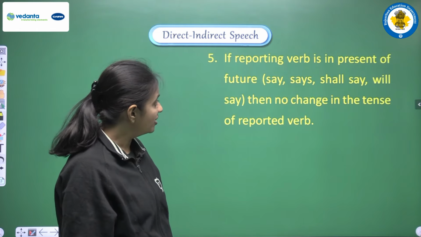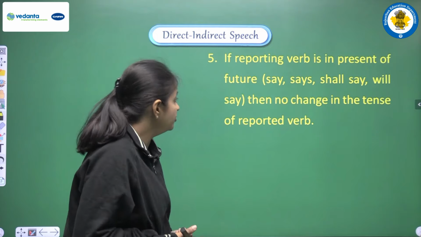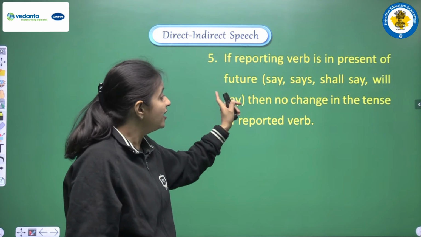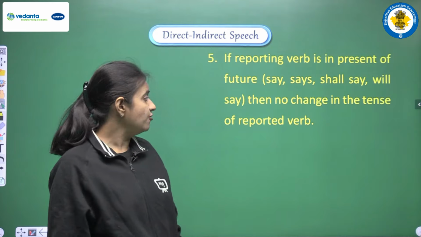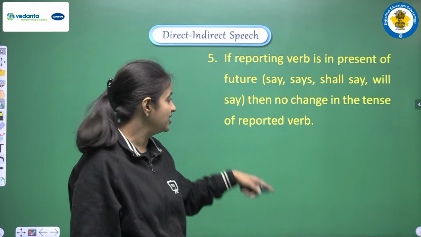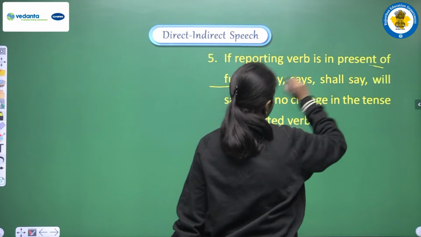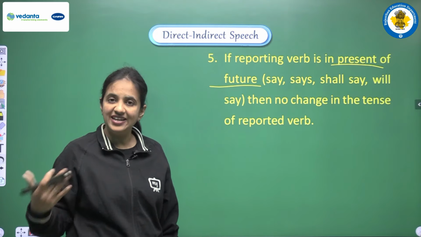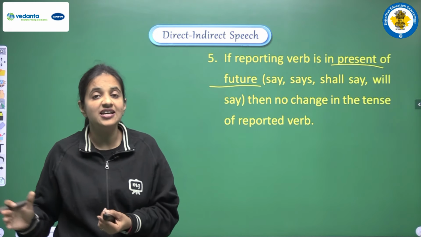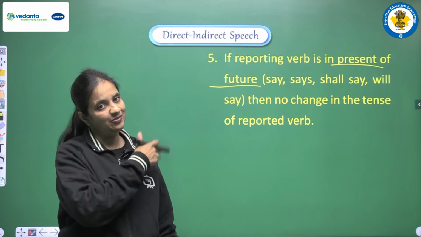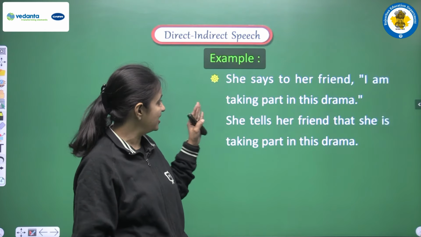Next rule. If the reporting verb is in present or future, like say, says, shall say, will say, then no change in the tense of the reported verb. So this thing we have done already, that if we are having present or future tense, then we don't make any changes. Okay, if there is past tense in the reporting verb, then only we have to do all the changes. So same thing we are having here. So let's see the example.